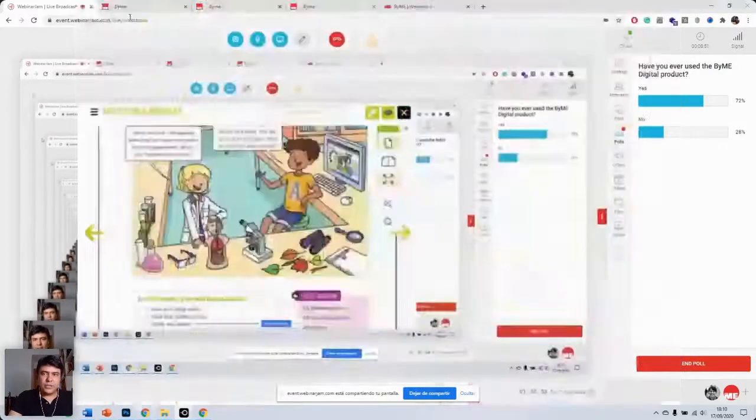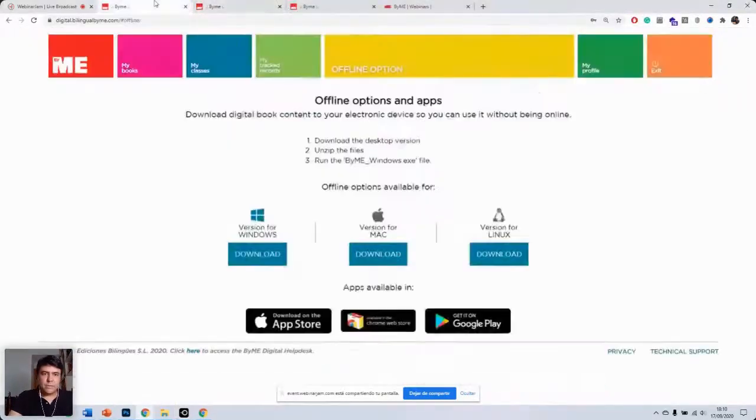So that's the offline option. As I said before, you can download it for Android, for Chromebooks, or for any of the major operating systems.